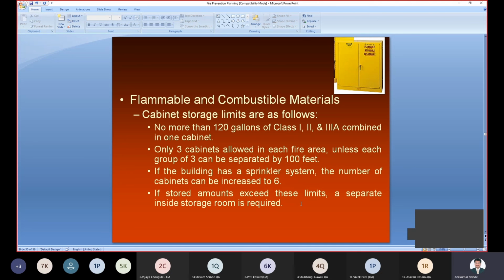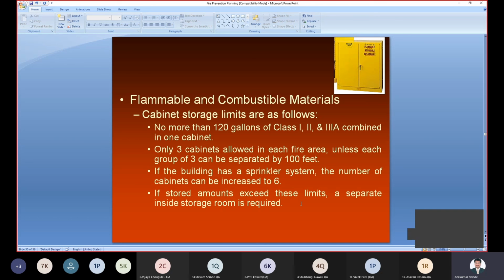These are the flammable materials we can keep in the cabinet, so you can avoid direct contact with the combustible material and avoid fire. In this cabinet, there should be no more than 120 gallons of class 1, class 2, and class 3 combined in one cabinet. The different classes of material should not be kept in one cabinet, as it may cause a fire.